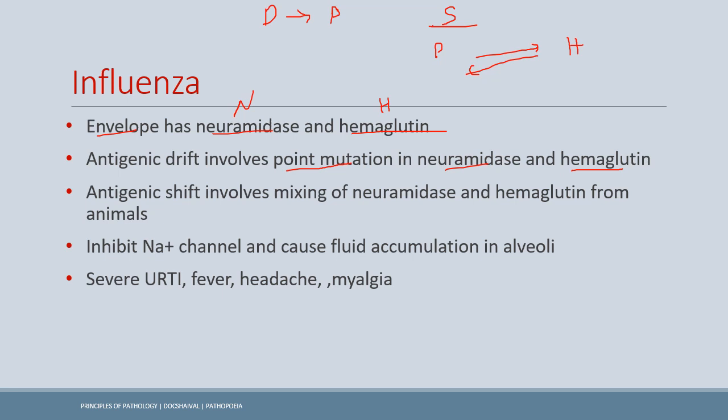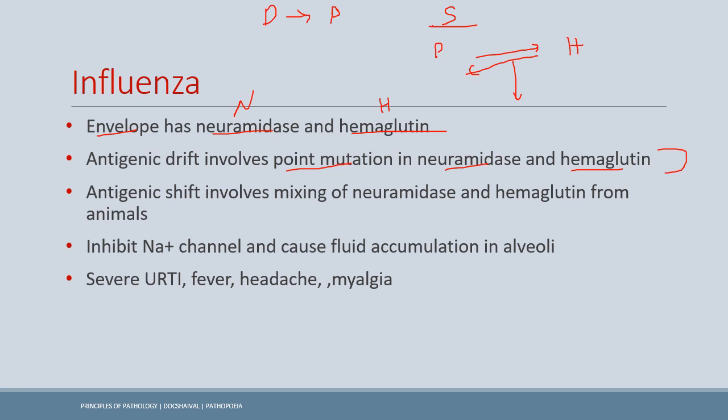So this caused a drastic change in the antigenic structure and its resistance, of course, because we can't change the whole structure of the immunoglobulin at one time. So that causes it to be a pandemic. So antigenic shift is dangerous and it causes the pandemic, while drift is usually in our control, and usually it lasts for a week.